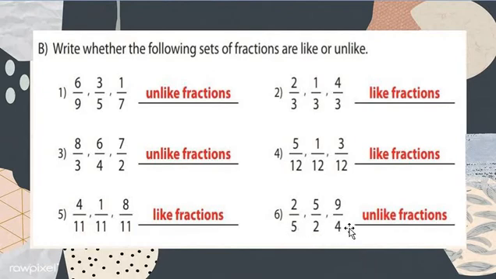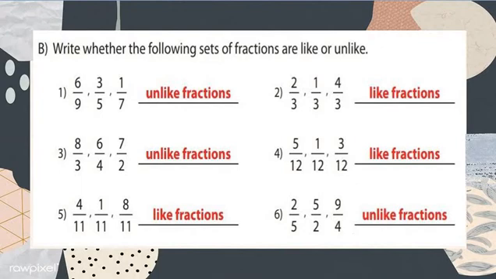So that's why we mention unlike fraction. The denominators are different, so it's called an unlike fraction. Got my point, my dear students?